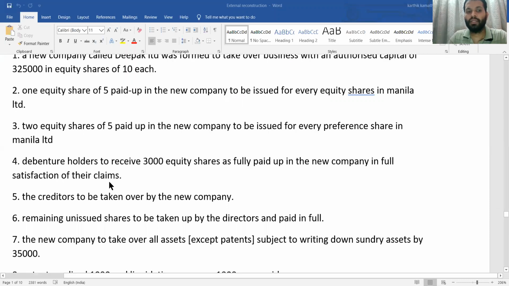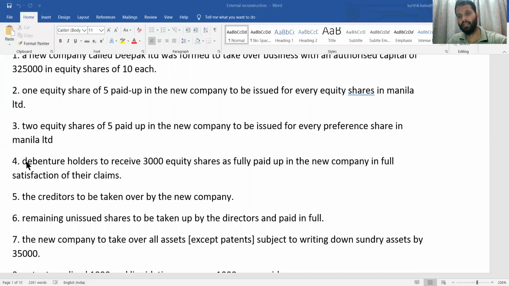Then debenture holders are to receive 3,000 equity shares as fully paid up in the new company in full satisfaction of their claim. So again, debenture holders are given equity shares. You need to pass one journal entry for that, which we are going to see while solving the problem. Then creditors are to be taken over by the new company, specifically mentioned in the problem. Remaining unissued shares are to be taken up by the directors and paid in full. First you need the authorized capital, then the total number of shares given. If you deduct from authorized capital, you will get unissued shares. Unissued shares are issued, which means there is a new issue and it is given to the director.